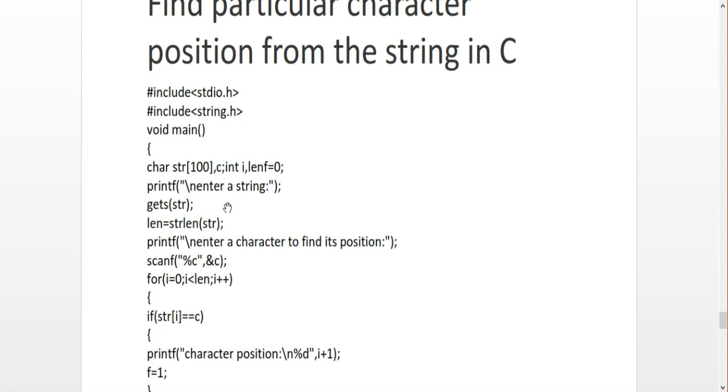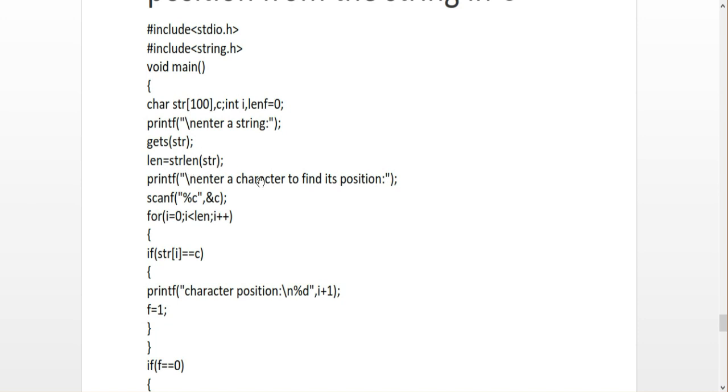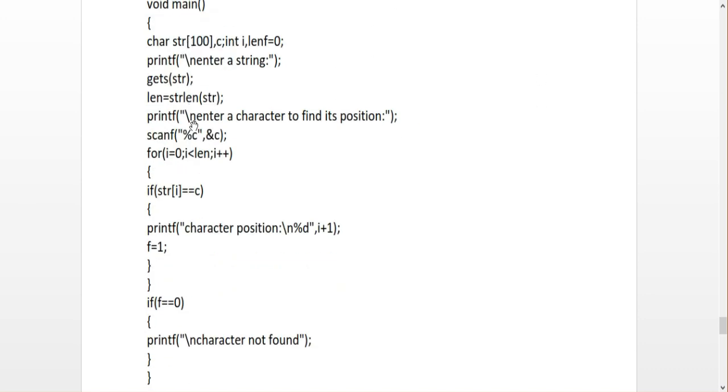And I'm using printf, enter the character to find the position. Which character am I going to find the position of? I have to ask the user. So the user may enter a particular character, A, B, C, D, E, F, G, H, whatever it is. I am going to check whether the particular character is available in the given string or not. So I am using the for loop. For example, if the input string is position, the first character P will be checked with the given checking character.